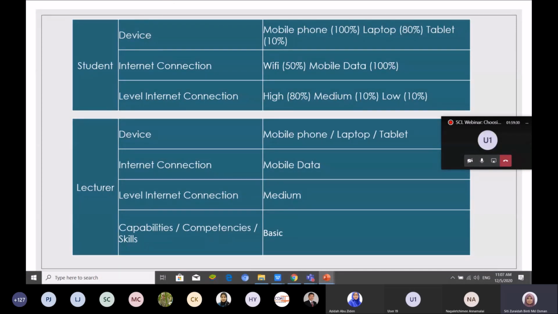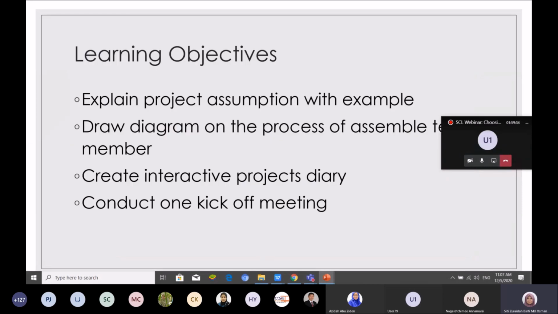So after you analyze, this is, for example, the learning objective for my class, for EDD students, for these 2 hours lecture and SLT 2 hours. We have explain project assumption with example, draw diagram, create interactive project diary, conduct 1 kick-off meeting.